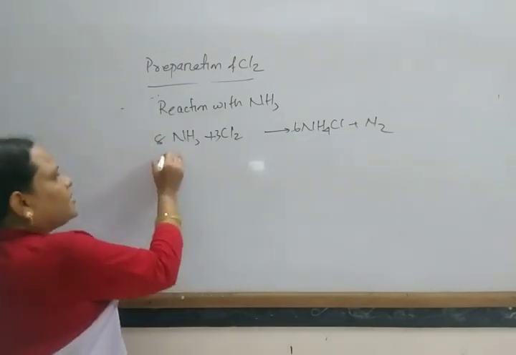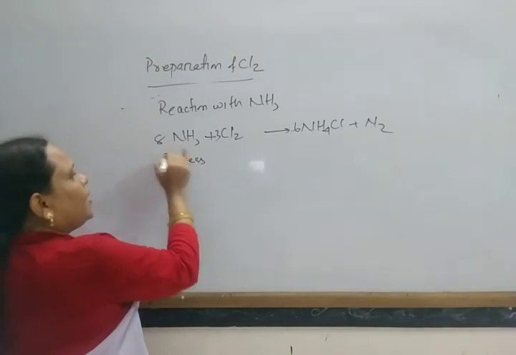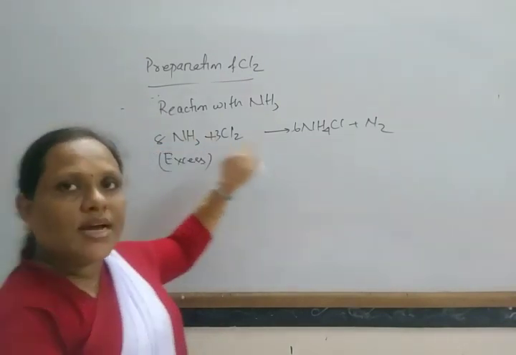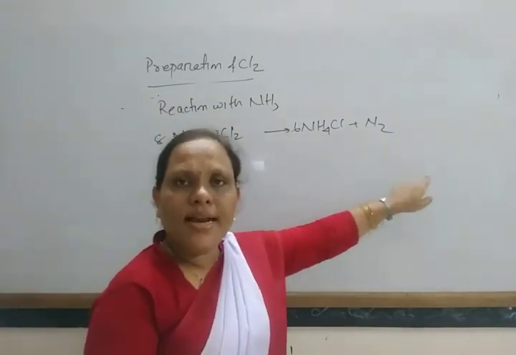So when ammonia is in excess, chlorine reacts to form ammonium chloride and nitrogen.